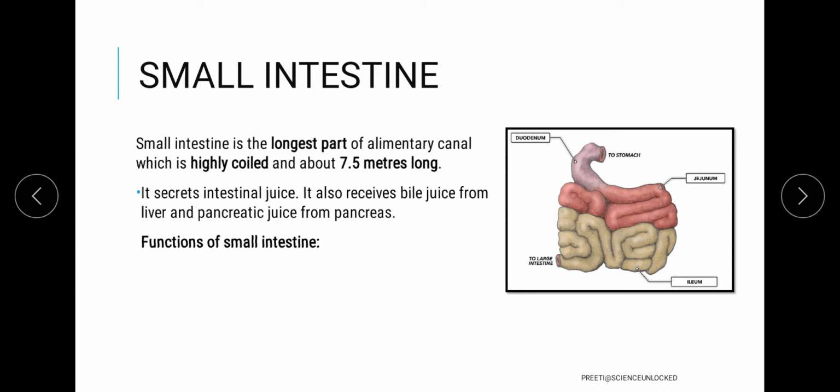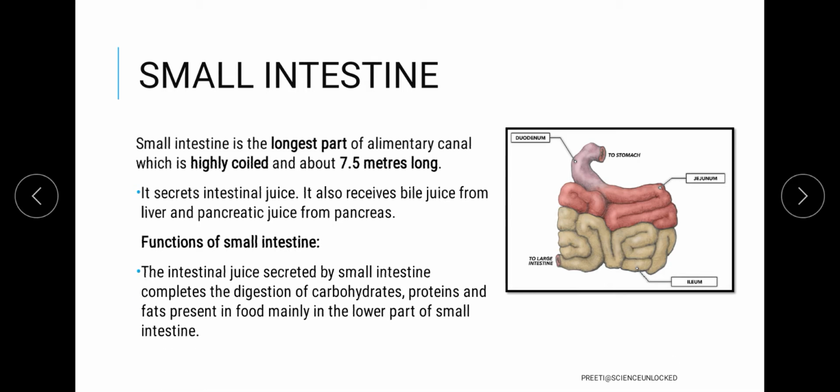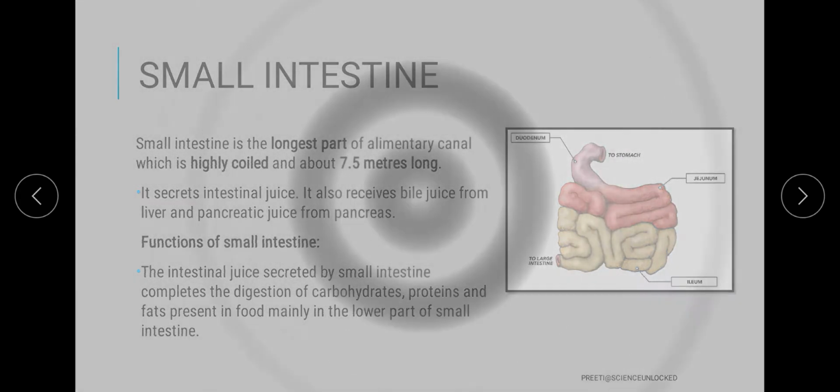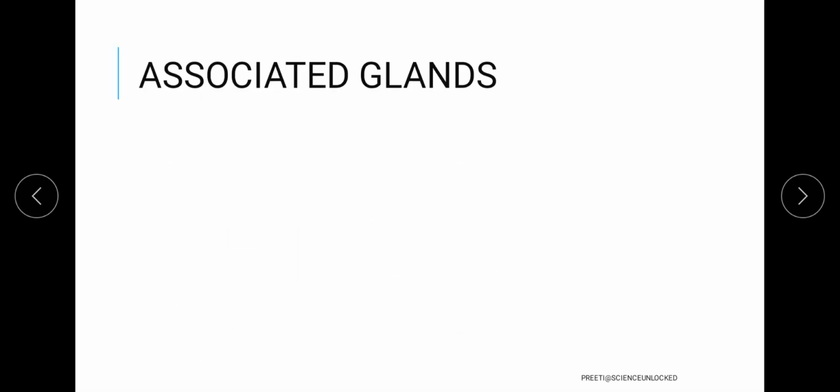So on the whole, if you talk about the function of small intestine, there are different sets of enzymes and different kinds of digestive juices coming together from the intestinal wall as well as the associated glands, so that ultimately the whole digestion process can take place. So we can also say that at this particular place of the alimentary canal, we will observe the complete digestion of carbohydrates, proteins and fats. So let's understand the different associated glands which will help us in the digestion of the rest of the components.